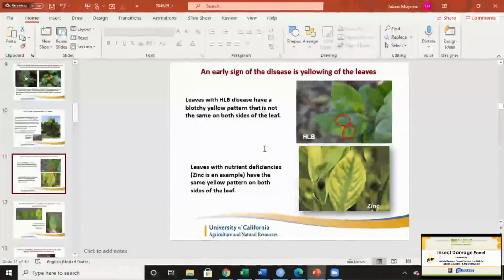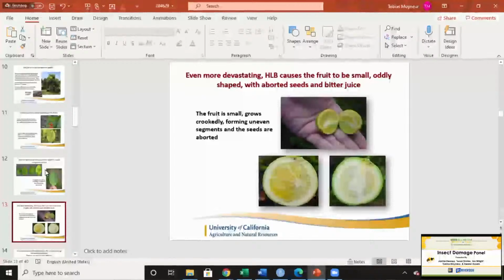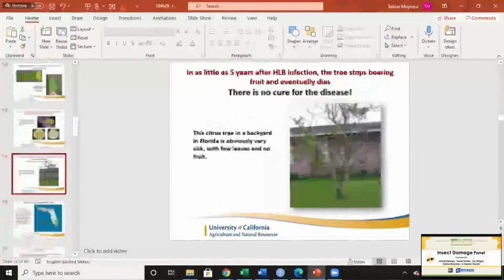And to find the disease, so we went over a little bit of how to find the insect. The disease causes this yellowing formation of the leaves. And the bottom here is a nutrient deficiency, and you can tell based on the mirrored image of the vein pattern on the right versus the left. And up here, it's going to be more blotchy. So it's not going to be a symmetrical yellowing formation with HLB, and that's pretty characteristic to that. Here's another example of what it could look like. And the fruit's going to be small. The overall production of the tree will diminish, and the flavor of the fruit will also drop, and then the tree will ultimately die.